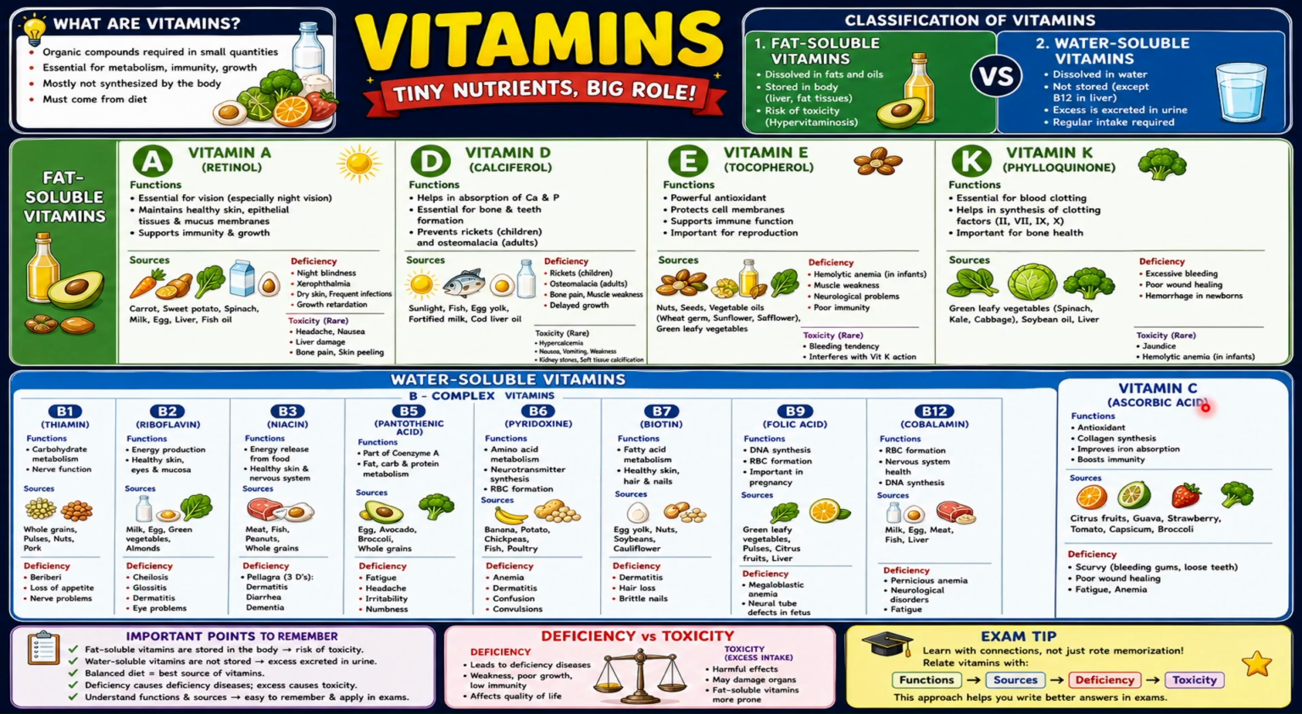Now, the functions are antioxidant, collagen synthesis, improving iron absorption, and boosting immunity. It particularly boosts immunity whenever you experience weak immunity. The doctor will prescribe you vitamin C tablets. All the citrus fruits are very important for vitamin C. Then the deficiency will cause scurvy, that is bleeding gums and loosened teeth. Your gums will be weakened, and this will cause bleeding.